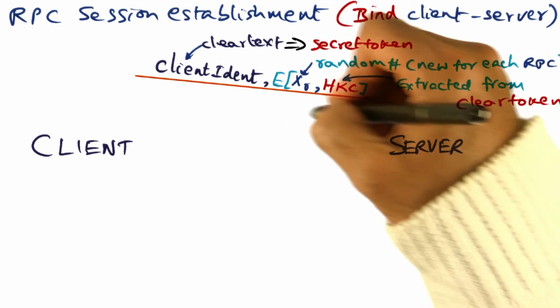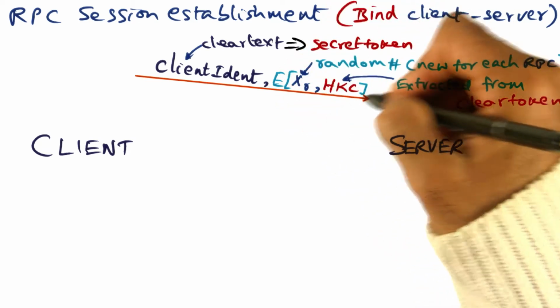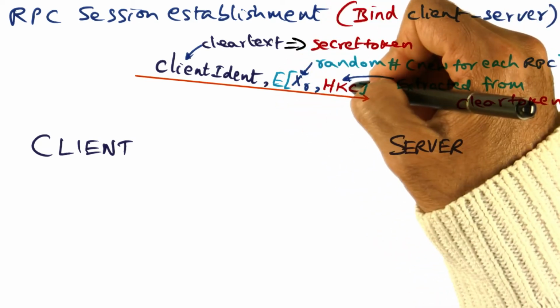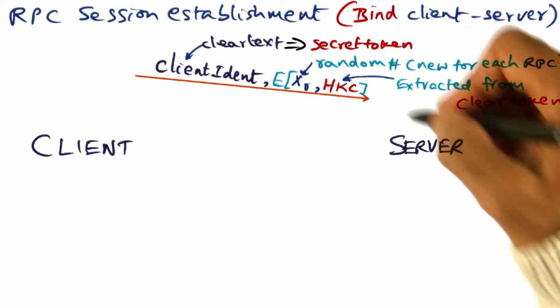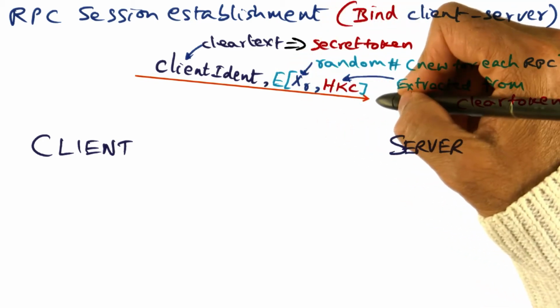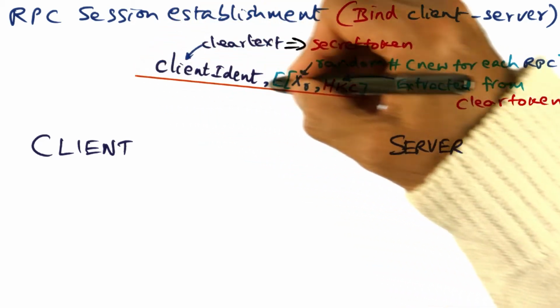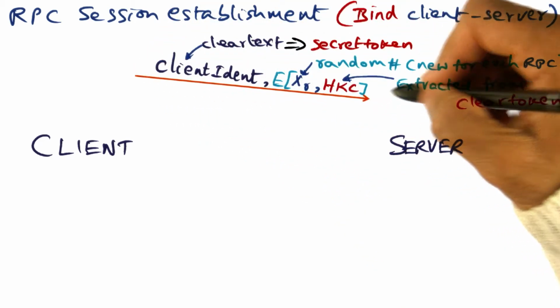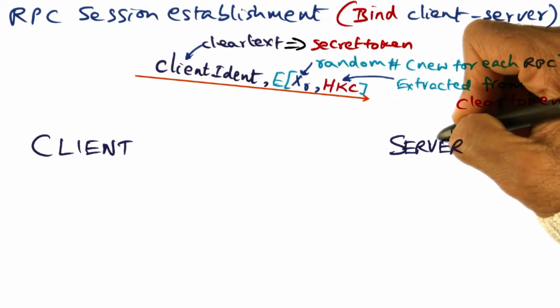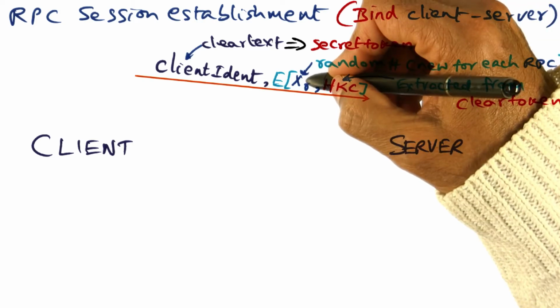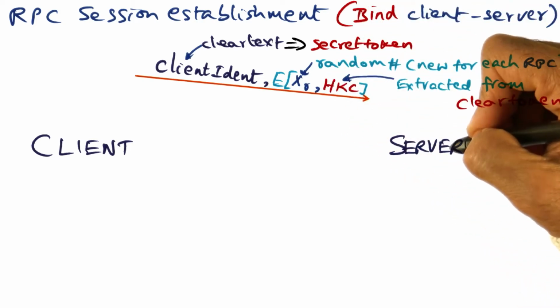Take the key and decrypt this message, because that key is HKC. And that is how the server can get the message that has been sent as the initiation of the RPC session.